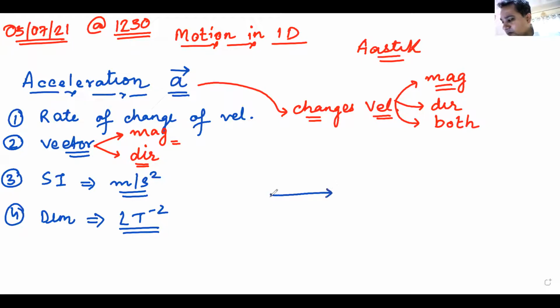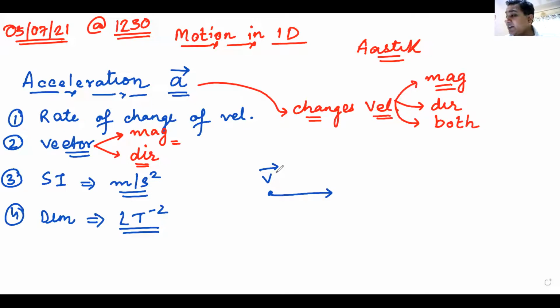Let us say the velocity of a body is like this, horizontal. Velocity is a vector, it has magnitude and direction. So direction is like this, and the magnitude is v. Now looking at this diagram that I've drawn of velocity, can you tell me how the acceleration should be so that only the magnitude of velocity changes? The direction of velocity should not change, only the magnitude should change.